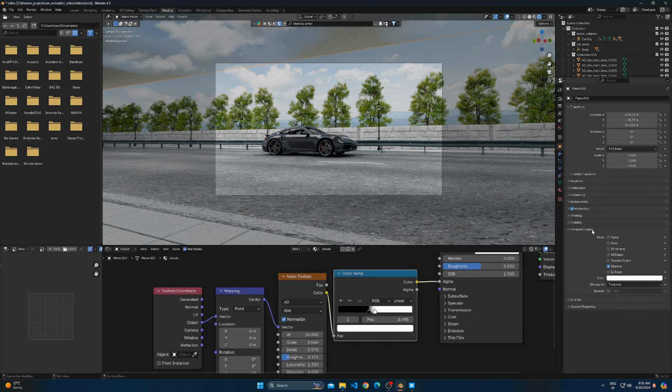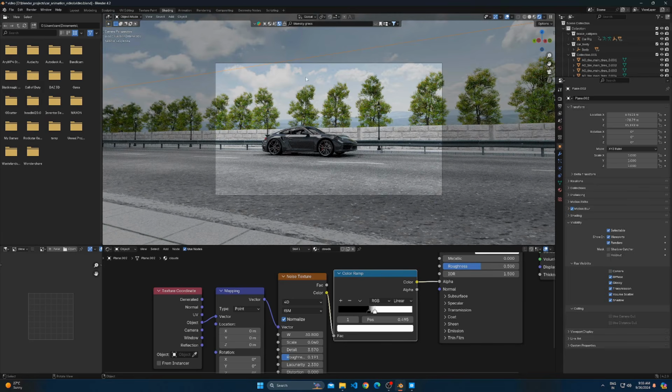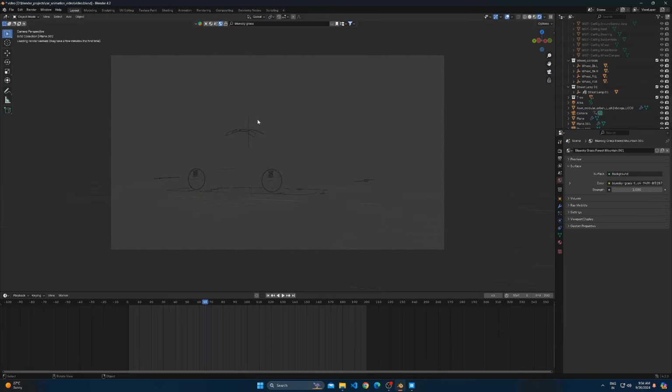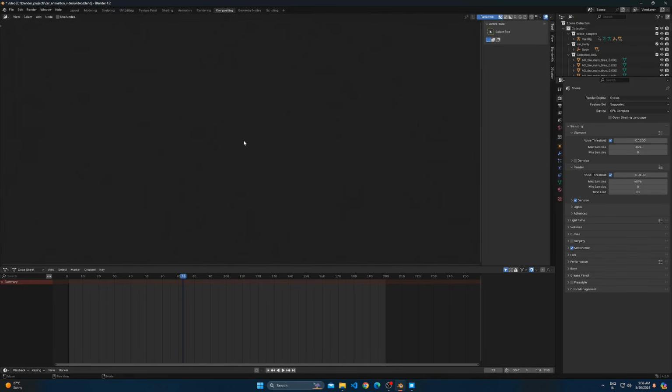Now open Object Properties while selecting Plane and uncheck Camera under Visibility tab. Now only shadow will be visible. The step remaining is compositing. It will improve the video by a lot.